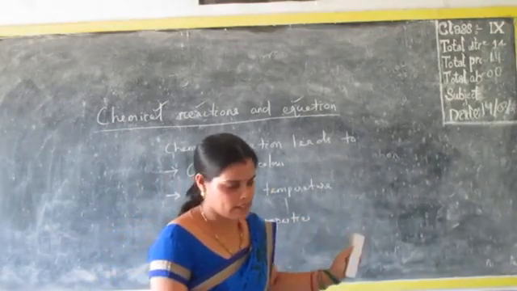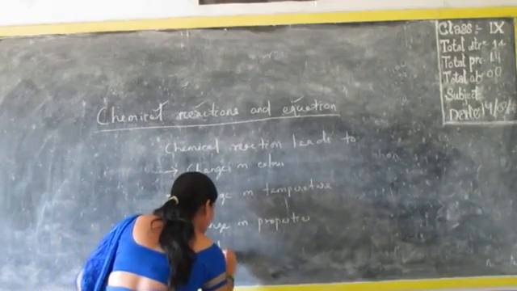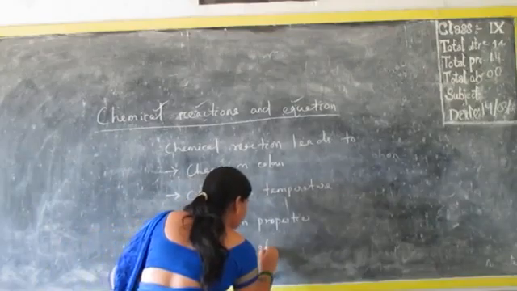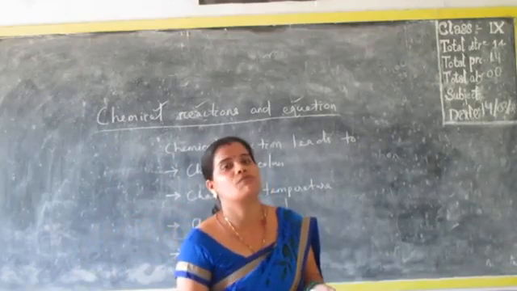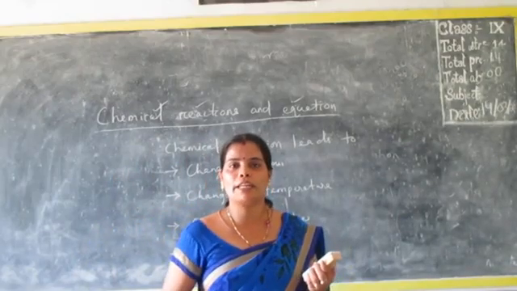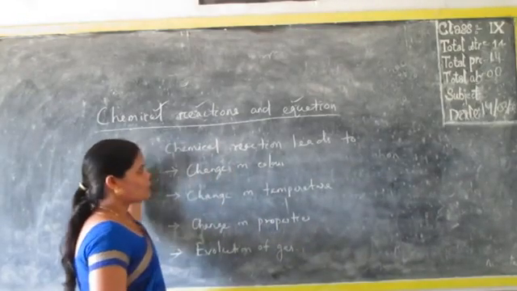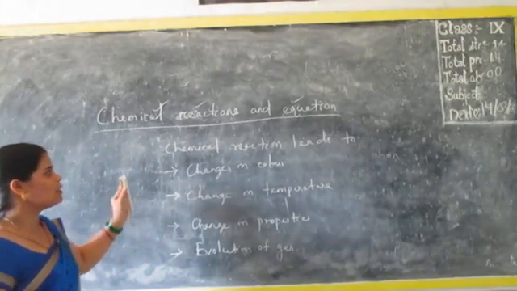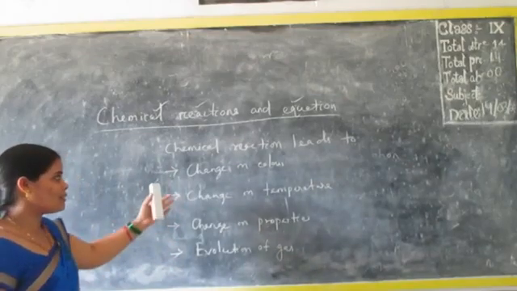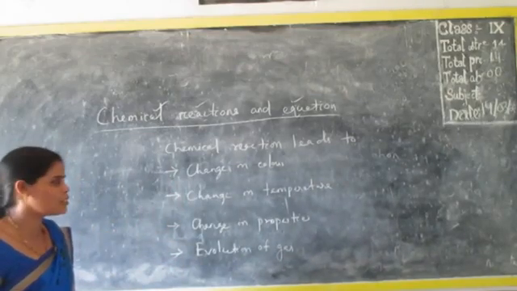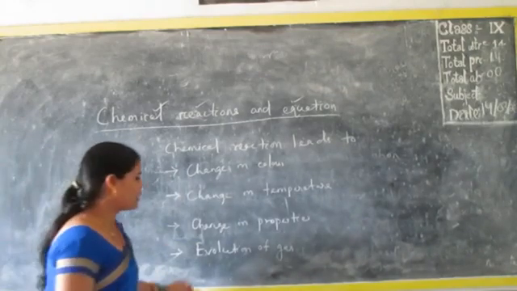So these are the things, or sometimes it can also happen that there is evolution of gas. Some reactions are like that. If you are combining those substances with each other, they react to form a new substance with the evolution of some types of gases. So these are the changes that happen after a chemical reaction, or these are the general properties of a chemical reaction. First, change in color of the substances, change in temperature, change in different properties, then evolution of gas.